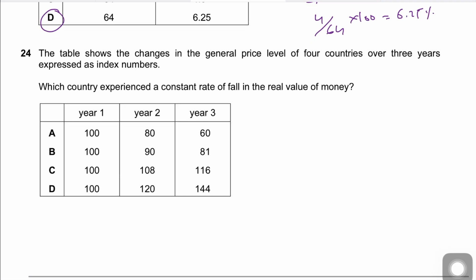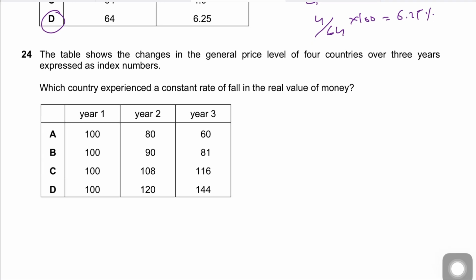Question number 24. The table shows the changes in the general price level of 4 countries over 3 years expressed as index numbers. Which country experienced a constant fall in the real value of money?